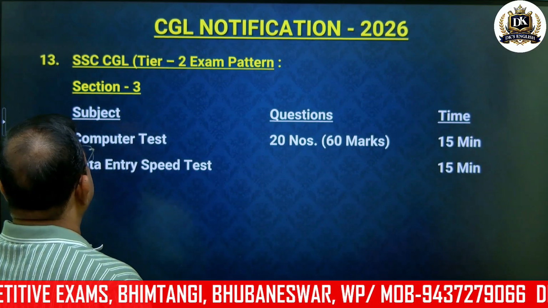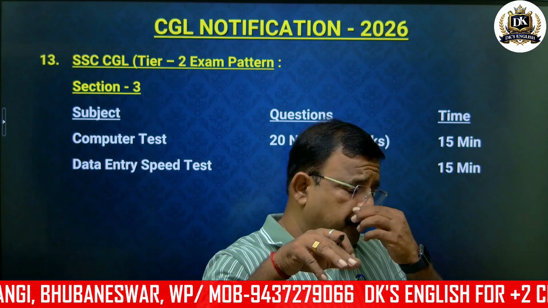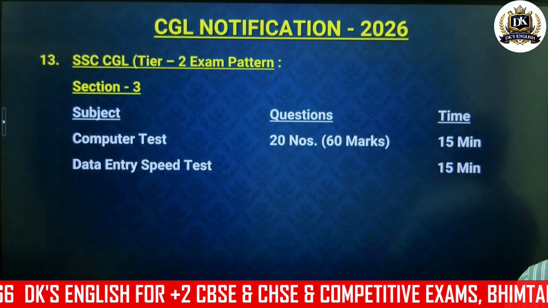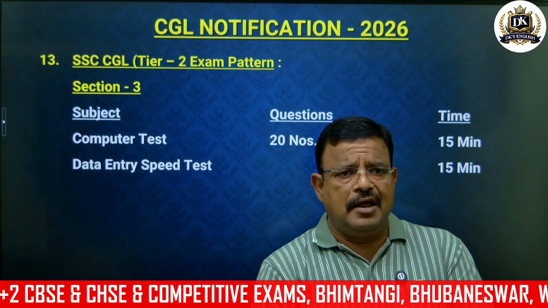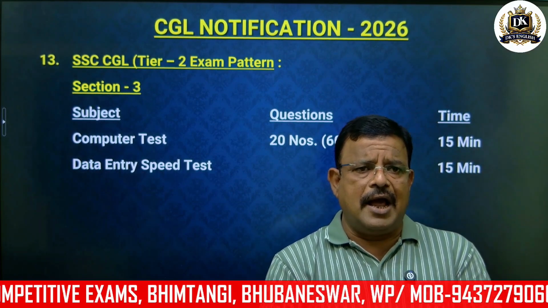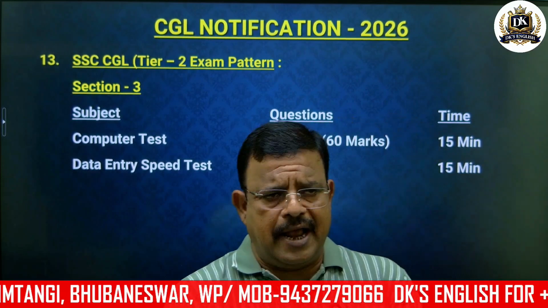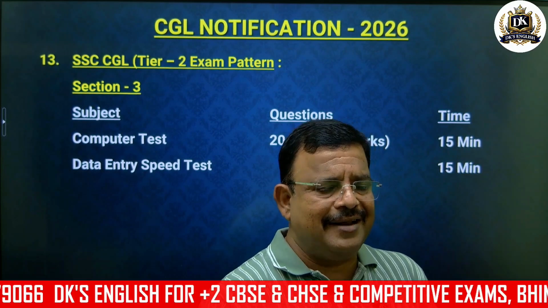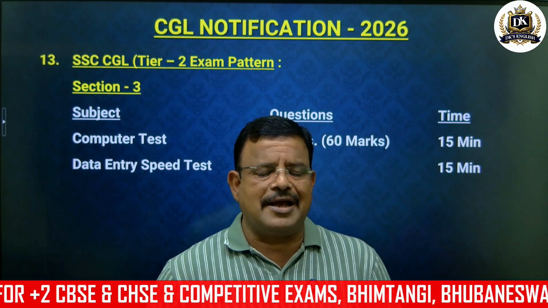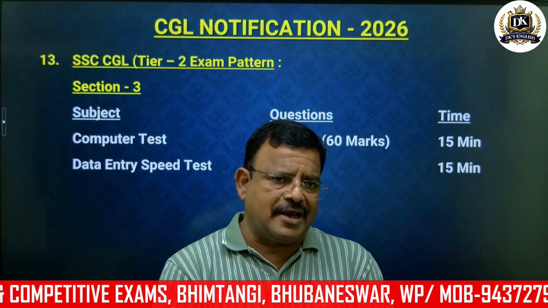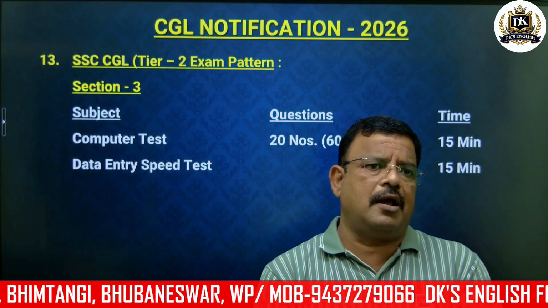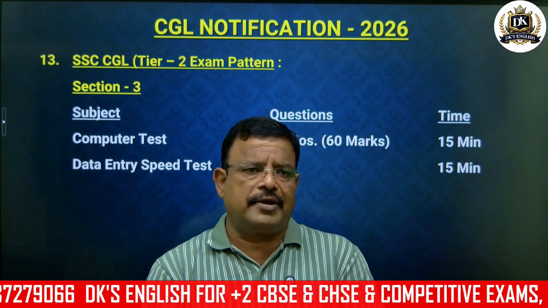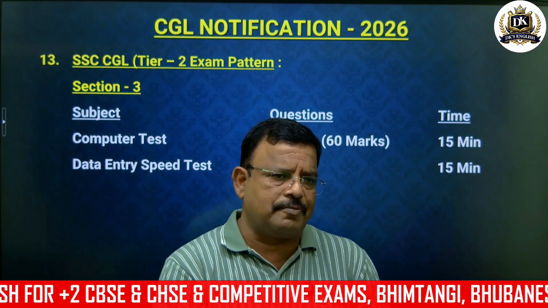Tier 2 exam pattern in section 3. Okay, so here are the computer related posts. The computer test has 20 questions. Every question carries 3 marks, likewise 60 marks, and the time is 15 minutes. And the next one is the data entry speed test. Okay, so no questions are there. That depends on your skill, how fast you can type and do data entry, and that test is of 15 minutes. This is section 3, and section 3 is especially for those computer related posts.